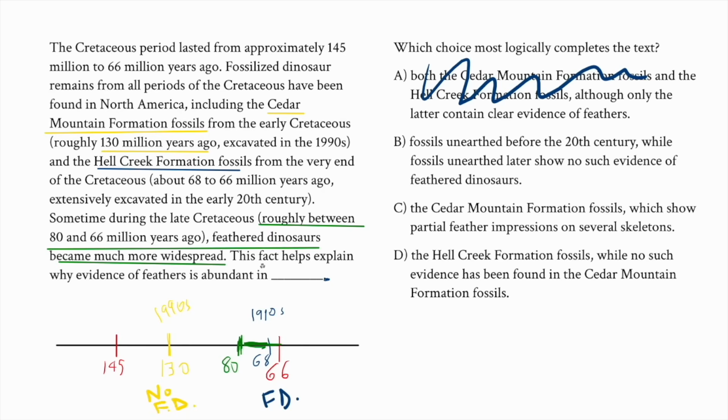What about B? Does this fact help explain why evidence of feathers is abundant in fossils unearthed before the 20th century?